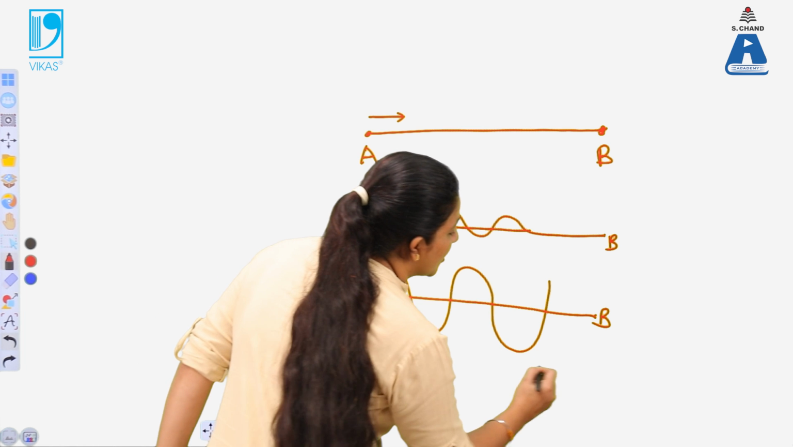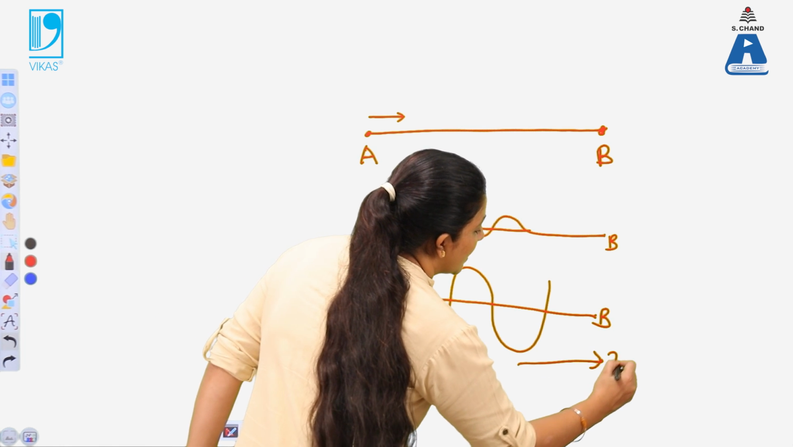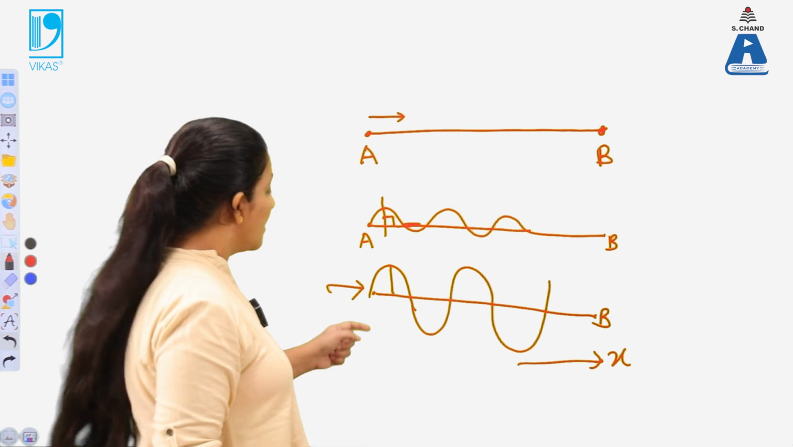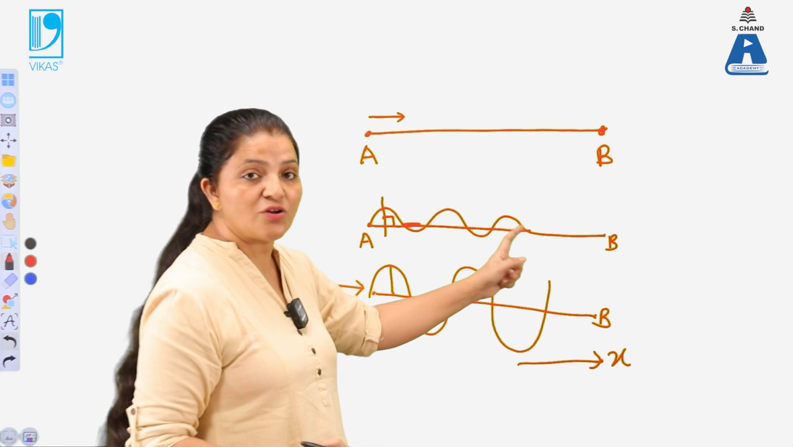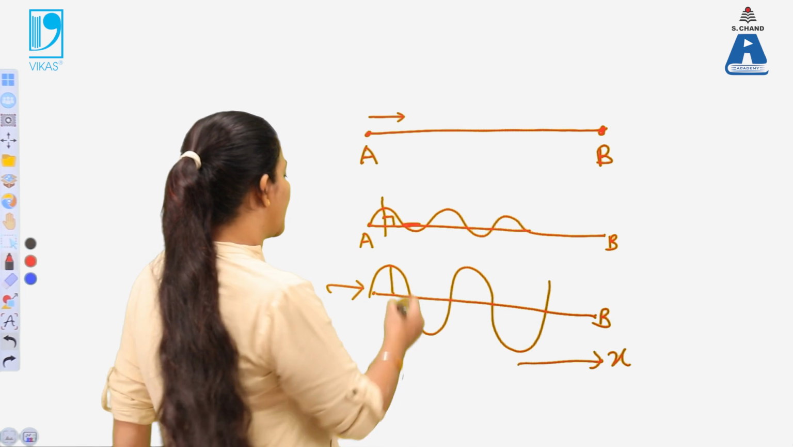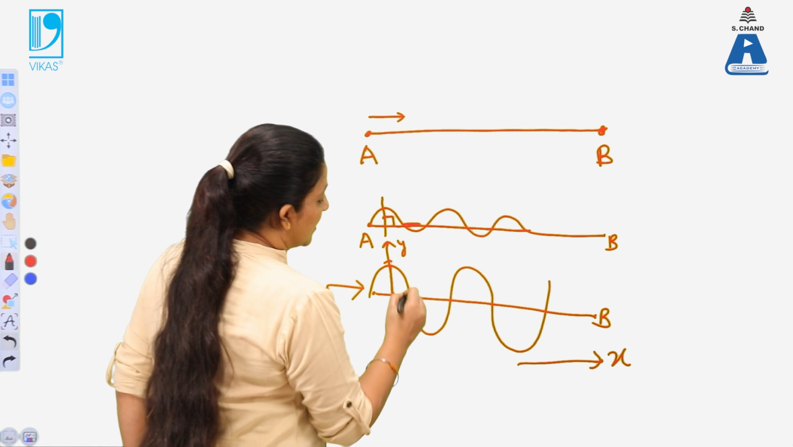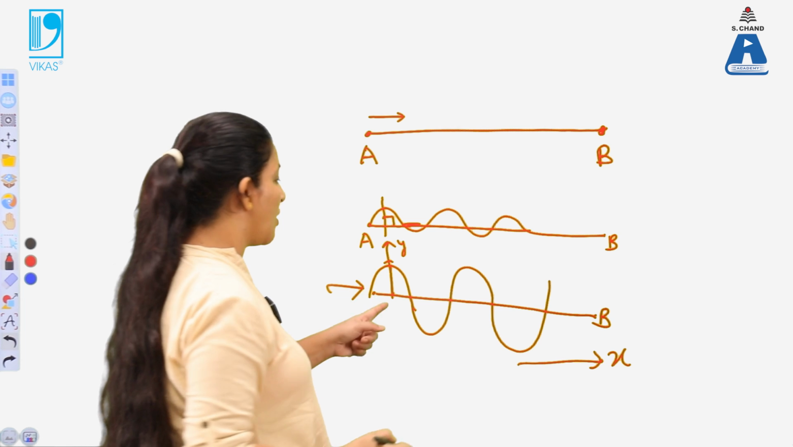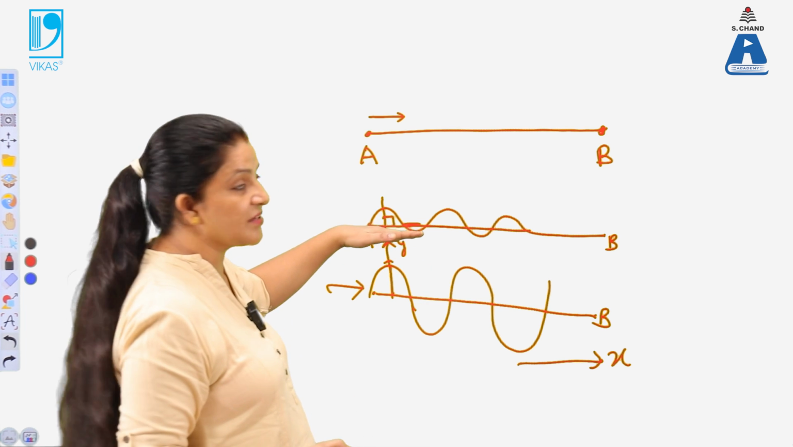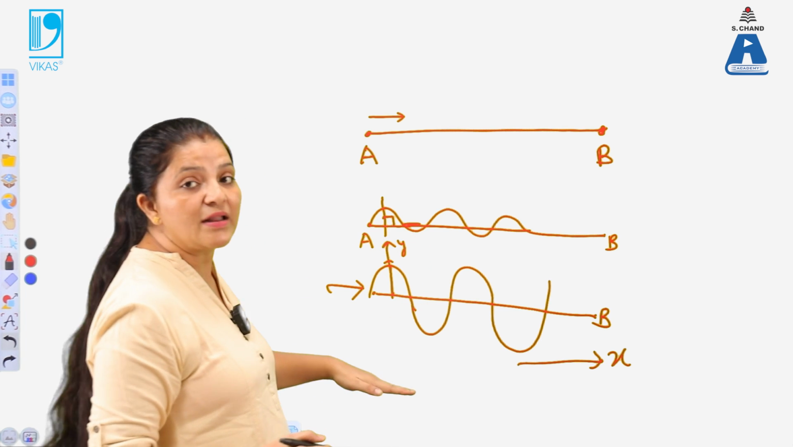So if we are placing this string in the x direction, the direction of displacement of this wave is along the y direction. If this is the y direction over here, then the displacement is along the y axis, either in the positive y axis or in the negative y axis.